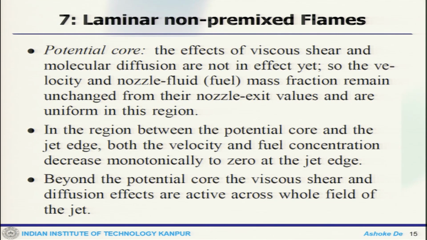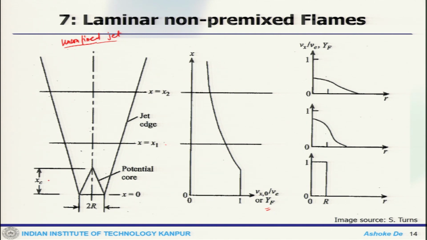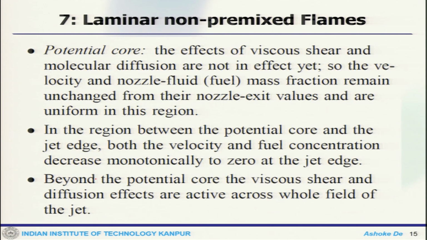Now, the potential core: what does the height of the potential core mean? Physically, potential core means that the effects of viscous shear and molecular diffusion are not yet in effect. So, the velocity and nozzle fluid mass fraction remain unchanged from their nozzle exit values and are uniform in this region.